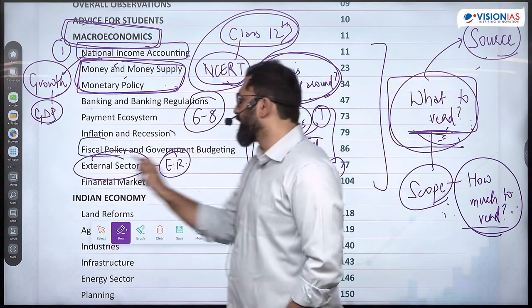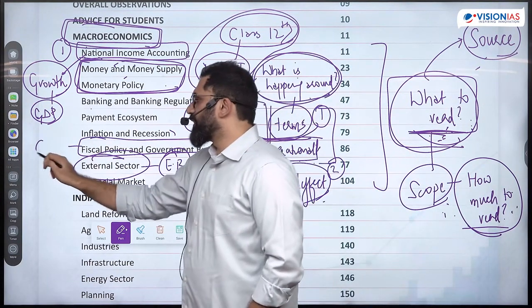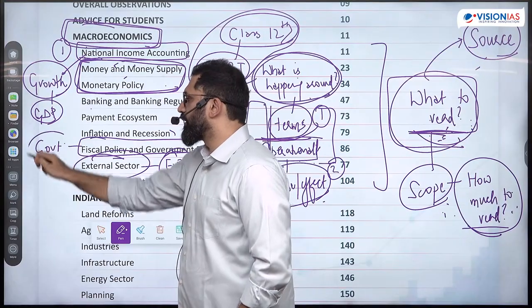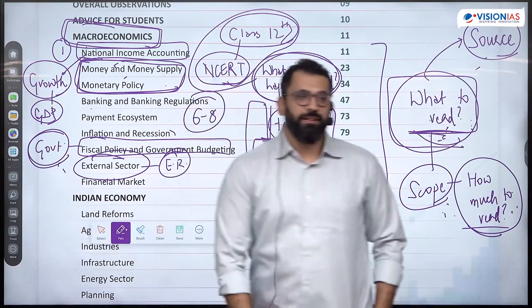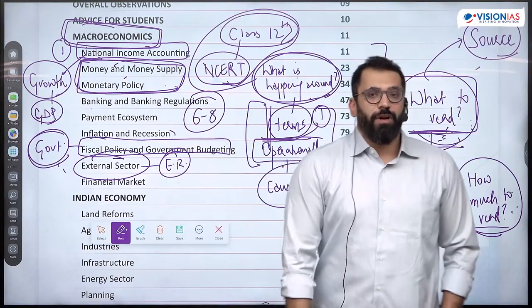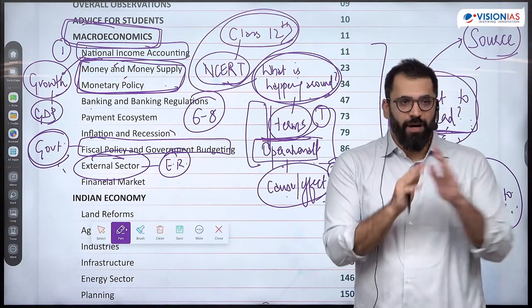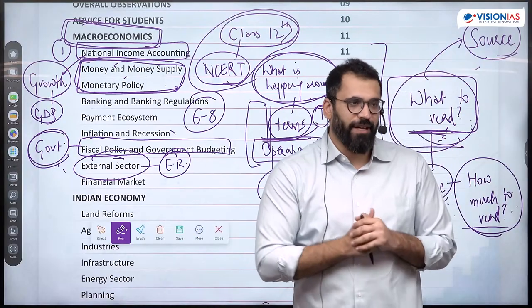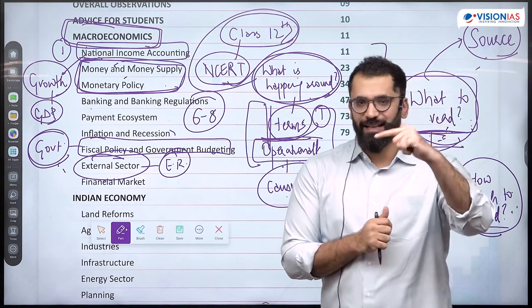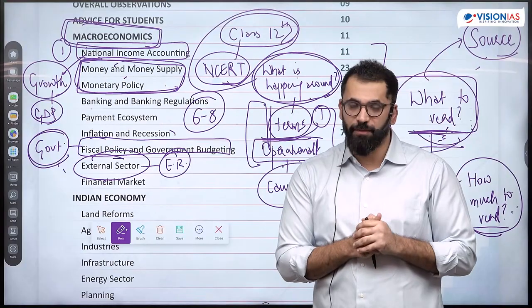Then you have another, which is fiscal policy and government budgeting. That is the role of government. What exactly is the government doing in the economy? What are its policies on taxation? What are its policies on expenditure? Now, you understand the basics, what a fiscal deficit is. You know what the various tax sources are, where the government spends the money.